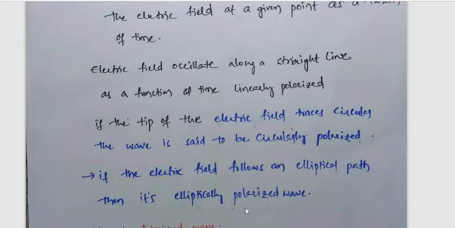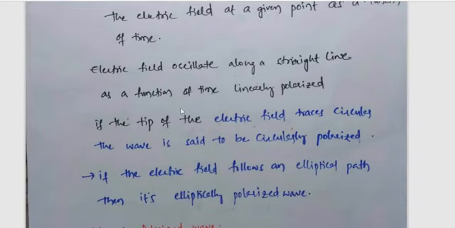For circular and elliptically polarized waves, you have to think of the electric field varying in both the x direction as well as the y direction. Only then will you get circular and elliptical polarization. Coming to linear, it is only along a particular axis, either x-axis or y-axis. It is also possible when x and y fields are the same, maintaining a 45 degree angle.